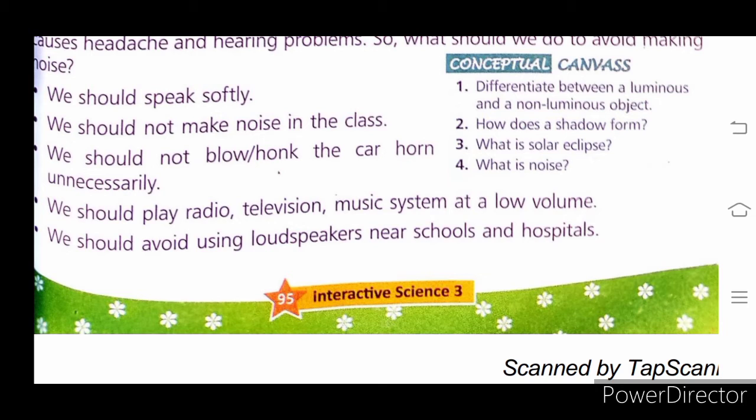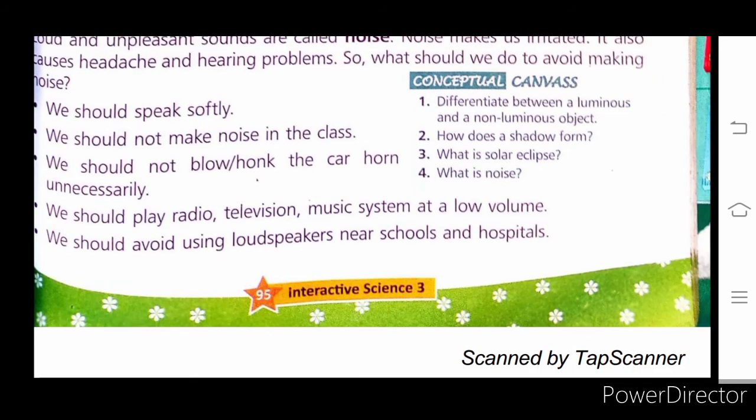We should not honk the car horn unnecessarily. Children, you should not honk the car horn unnecessarily. You should play radio, television, and music system at a low volume. Whenever you want to play radio, television, or music system, you should play all these things at a very low volume.